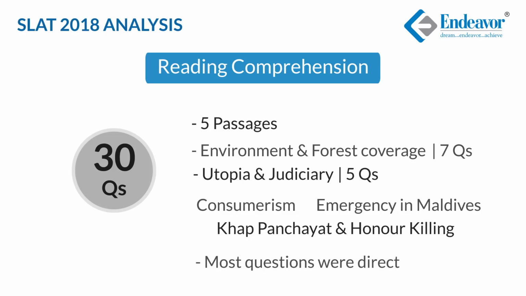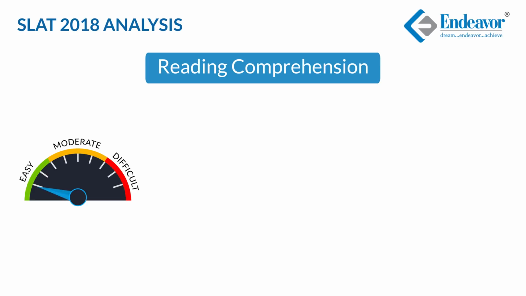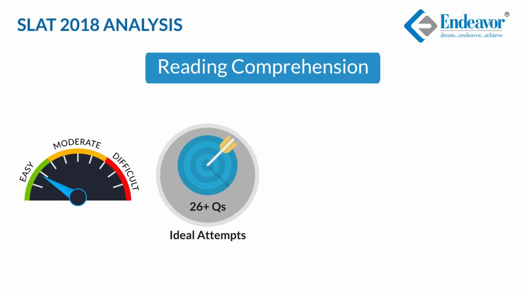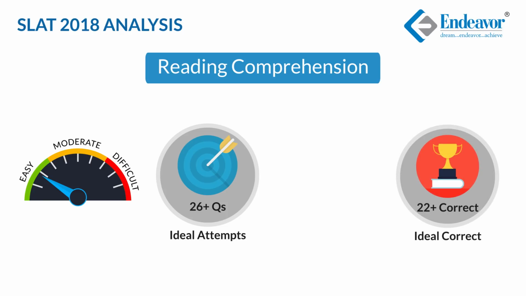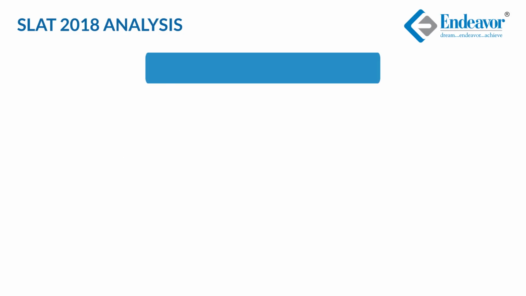Most of the questions were direct in nature, of which 2 were based on vocabulary. The level of difficulty of this section would be easy. Ideal attempts would be 26 plus, ideal correct would be 22 plus, and ideal time to be allocated would be 35 minutes. Let's talk about the last section, which was general knowledge.